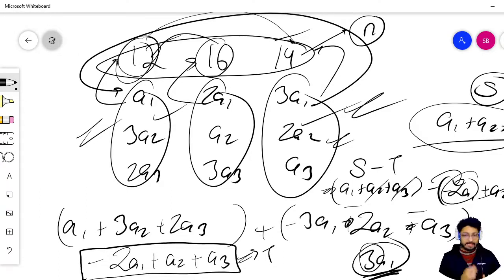So in all of these terms, whenever you find some number multiplied with a factor, you always check whether the number that you get in the end is a multiple of that number. Hope you get the point.